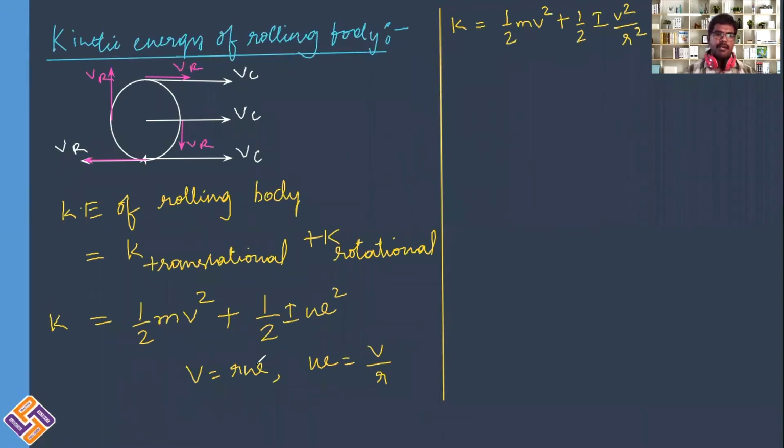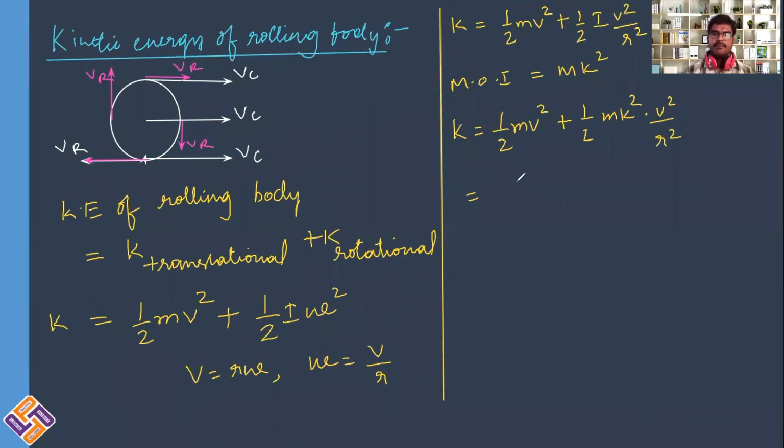But when we are dealing with rotational motion, for any shape of object, the moment of inertia can be written in terms of m k square. I'll just substitute m k square here. K will be equal to half m v square plus half m k square into v square divided by r square.